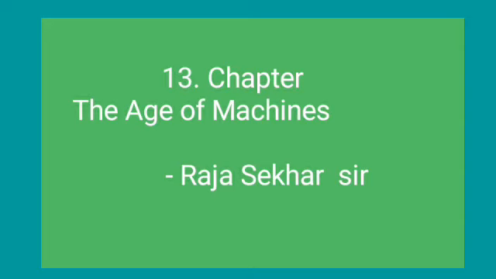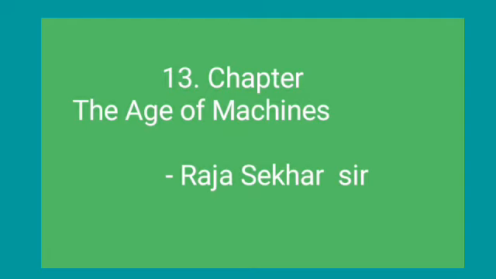See, students, in this chapter today I have explained the introduction of the age of machines and early stone tools, and I have explained discovery of metals. What did I explain in this chapter today? Yes, I have explained the age of machines, introduction, first reading early stone tools, second reading discovery of metals.